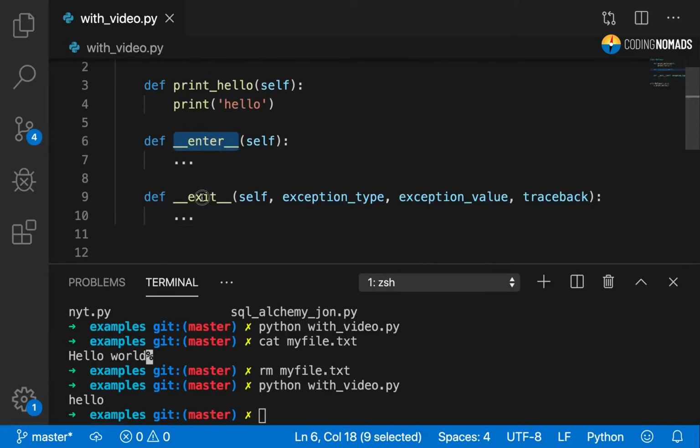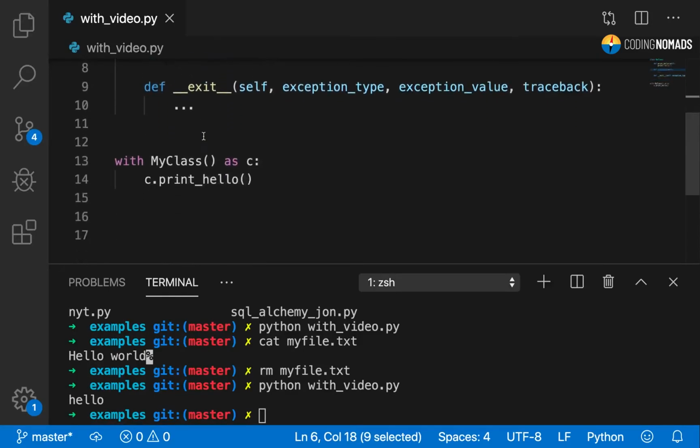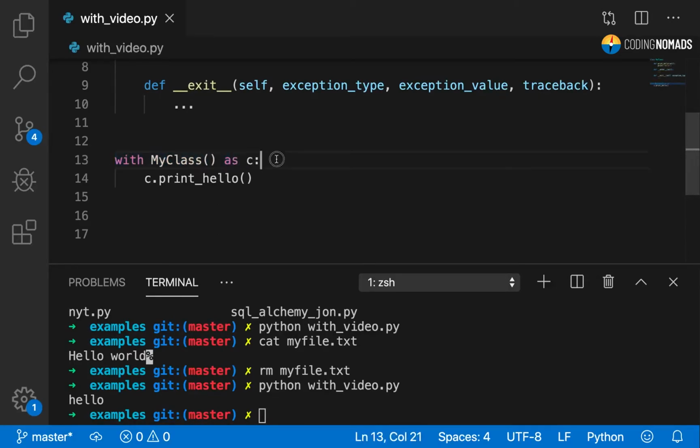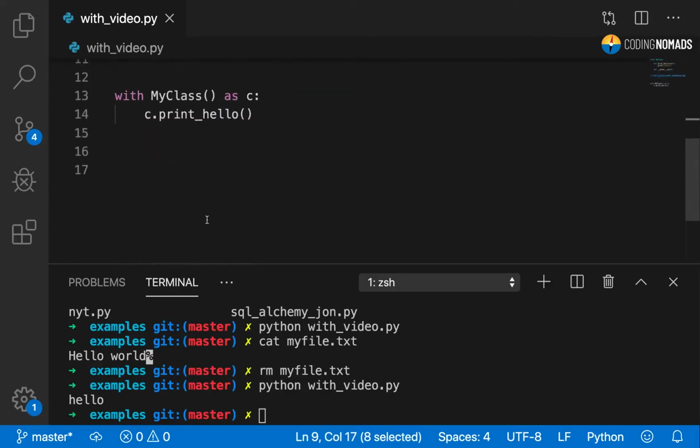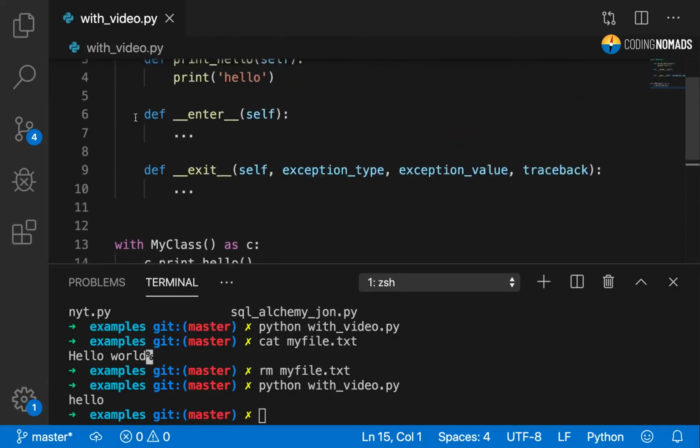So what do these 2 do? The enter method allows us to define arbitrary code that runs as we call the with statement. So it will run on line 13 before line 14. And the exit method will run when the with statement goes out of scope, whether that's because it ran successfully and is just out of scope, or an exception was thrown.